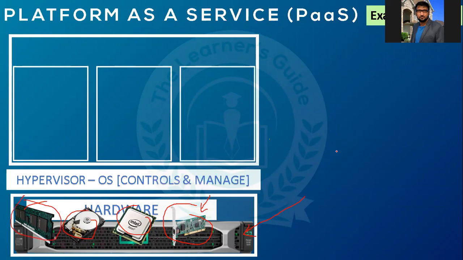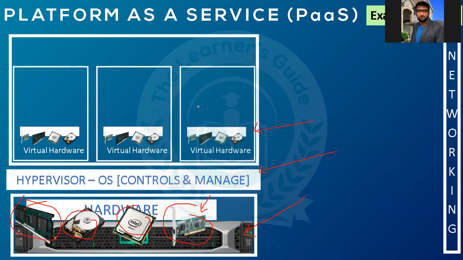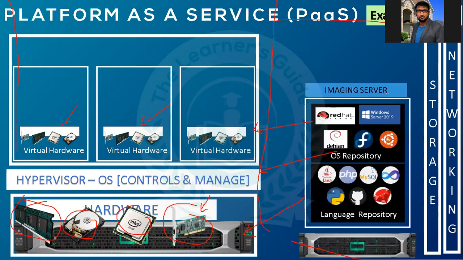Okay, on top of this you have installed the hypervisor, which is your virtualized environment. On top of that you have virtual resources. Now on the cloud side, if you look at the other side here, you have a network and the storage. The next thing you get, the additional thing, is the imaging server. The cloud service provider will provide this.